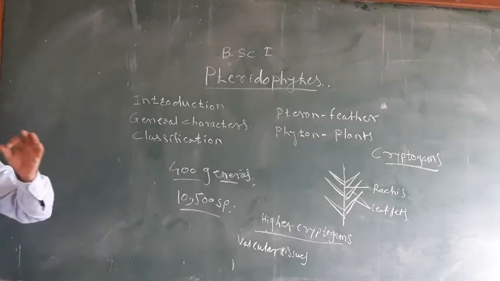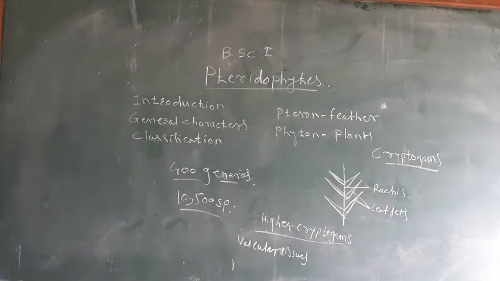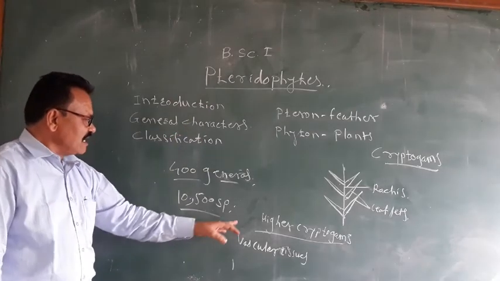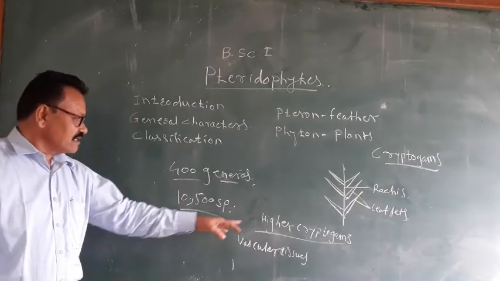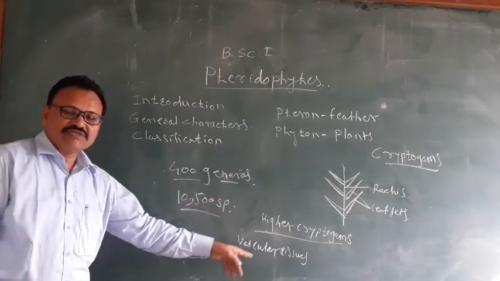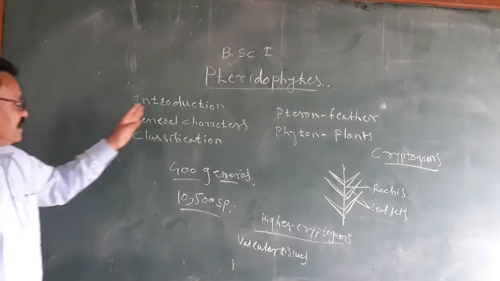It shows xylem and phloem in the root as well as the stem, and therefore the pteridophytes are called higher cryptogams because they show a well developed vascular tissue system.